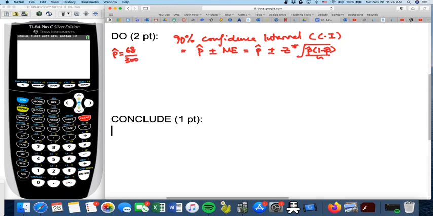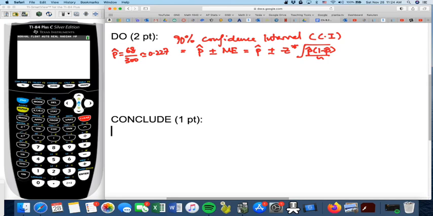In the question, 68 of the sample, and the sample size is 300. So 68 out of 300 is the sample proportion, and it's easier sometimes to work with decimals, so we convert that to 0.227. Now, if you look at the formula, we have the P hat, we have the N, which is 300. The only thing we do not have is the Z star.